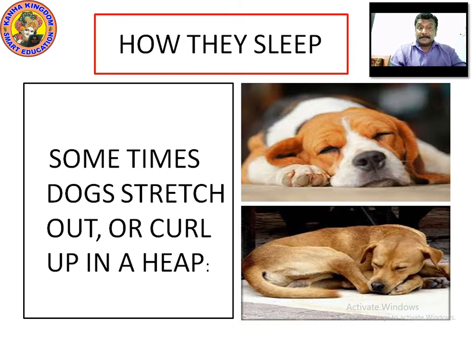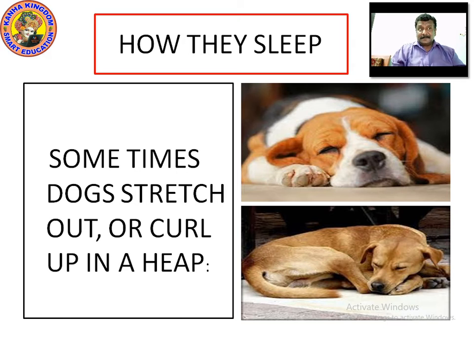We have seen a kitten curling up, getting close, the entire body curled like a funny ball, right? We have seen little mice sleeping as if they don't know anything, very silently as if in church. Now let's see how the dogs sleep. Dogs sometimes stretch out. Stretching means everything is stretched. Right? Dogs stretch out or curl up in a heap.